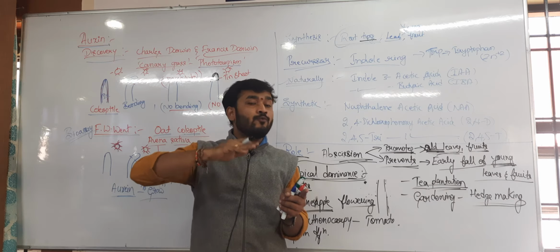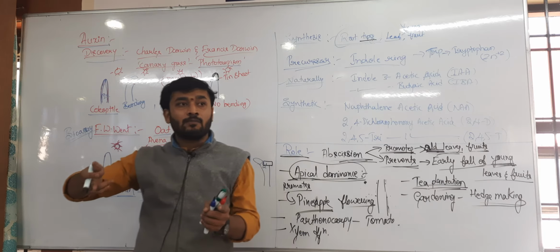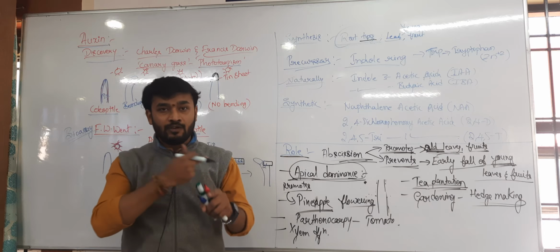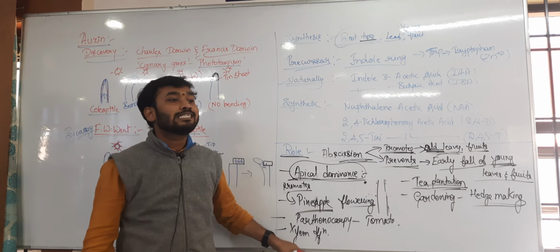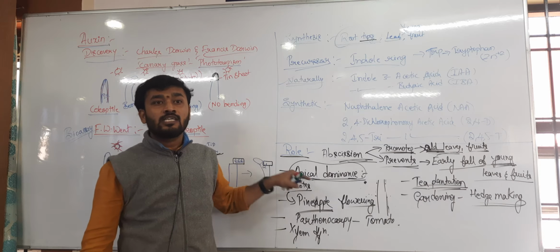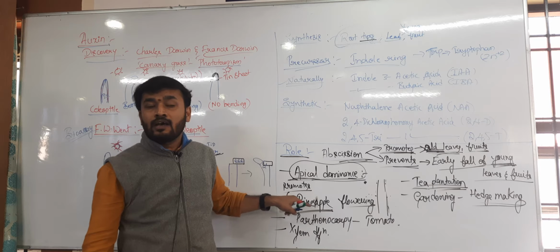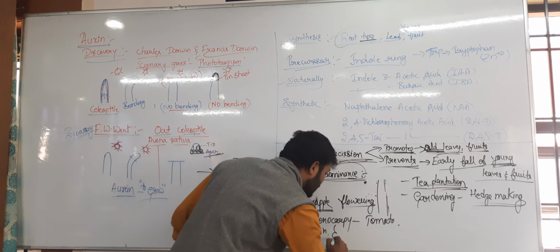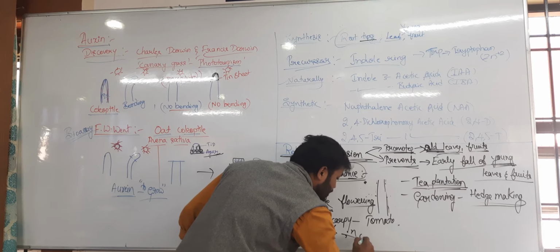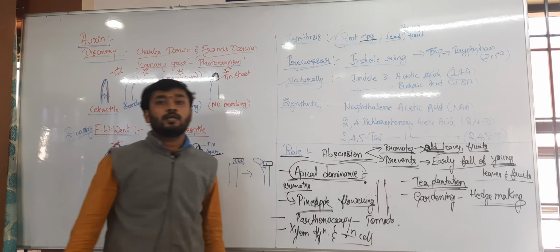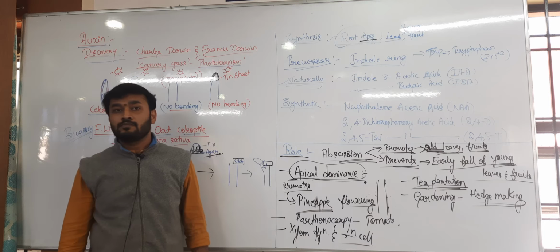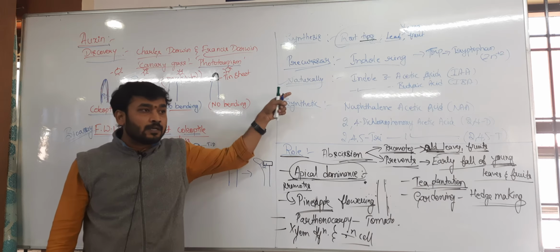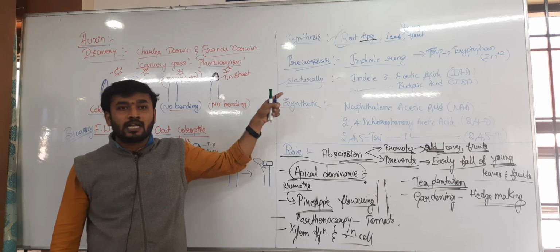Again, the cambium will cut off that xylem as secondary xylem, which will become wood by differentiation. That is, xylem differentiation is made by the effective use of auxin. And it is also involved in cell division. It promotes the cell division process, because it is present in the growing tip and the actively dividing meristematic regions.